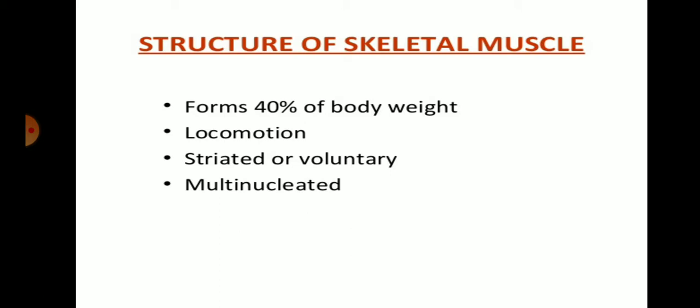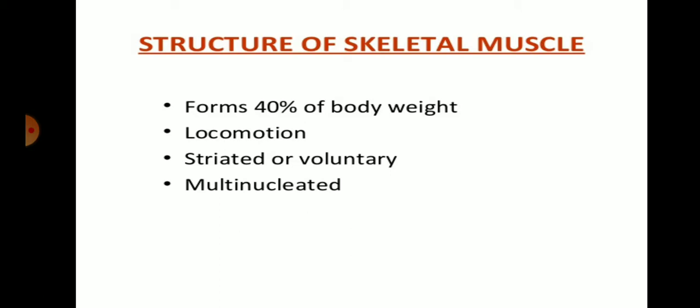And the second one is voluntary. So skeletal muscle is something we can use by our will. By our wish we can move our hands and limbs. These hands and limbs have voluntary muscle, that is skeletal muscle, and skeletal muscles are multinucleated.